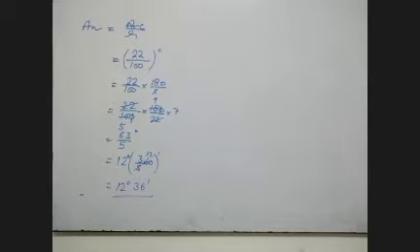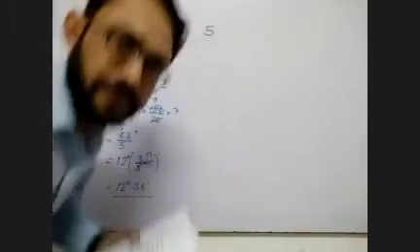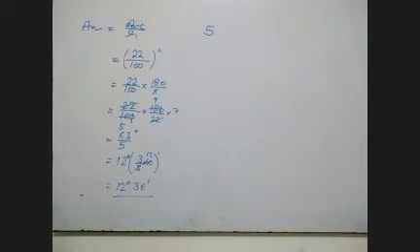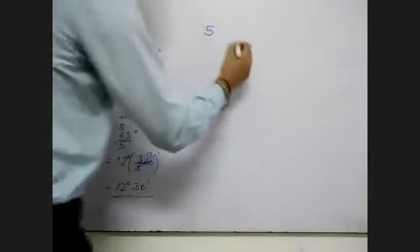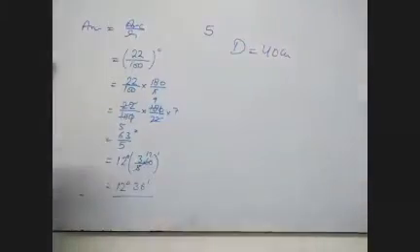Now one more I'm doing, question number 5. Then you need to solve these questions. Listen carefully. In a circle of diameter 40 centimeter, the length of the chord is 20 centimeter.